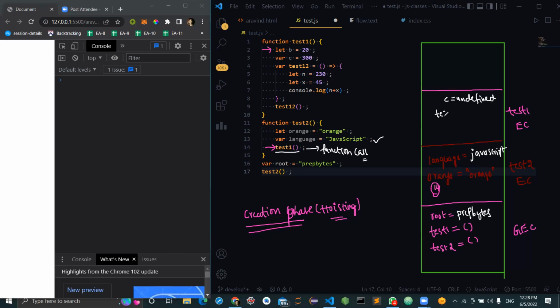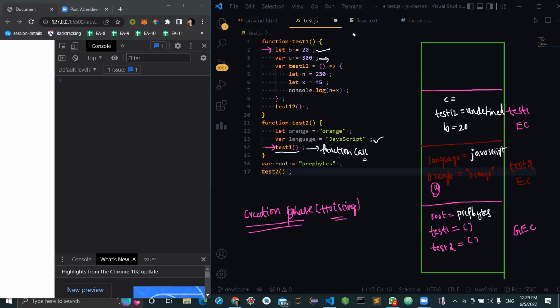Now don't get confused. Test 12 is of course a function, but we are not declaring that function using the function keyword, so it will be hoisted partially only, because we declared it using the var keyword. Now after hoisting in the creation phase, we jump into the execution phase. After executing the first instruction, b will have the value 20. And then undefined will be overwritten with 300.